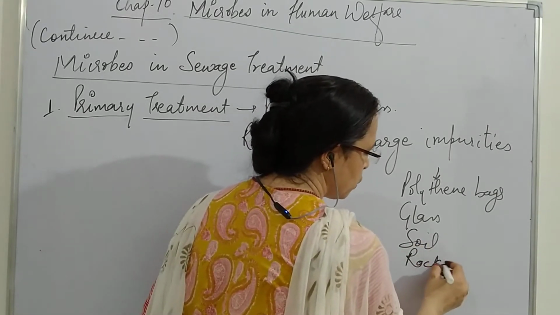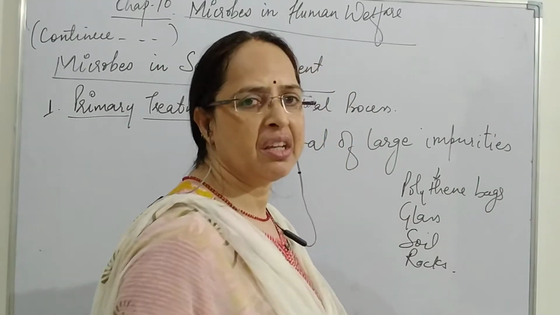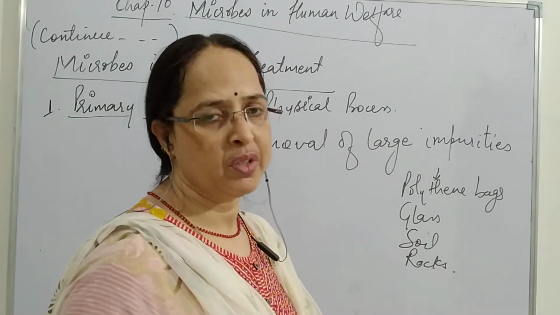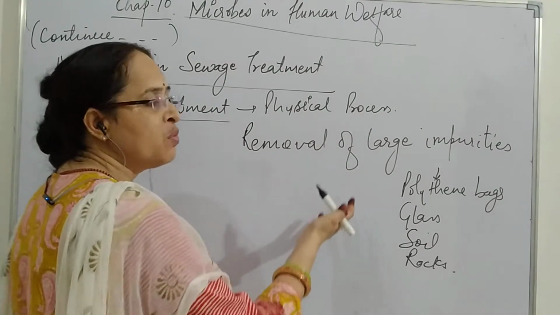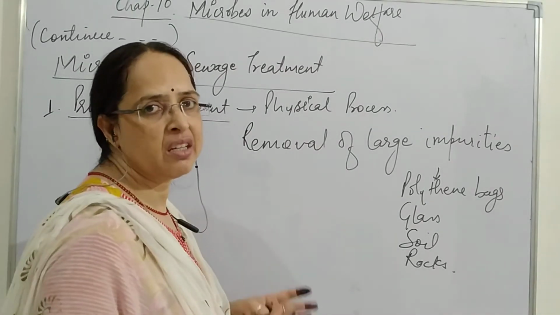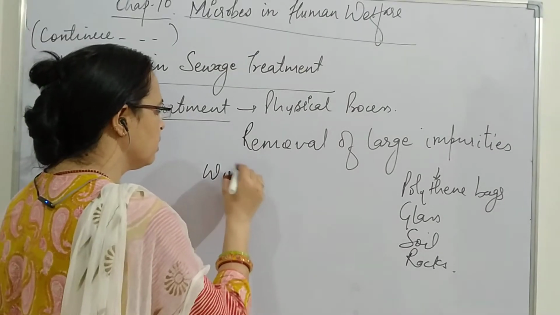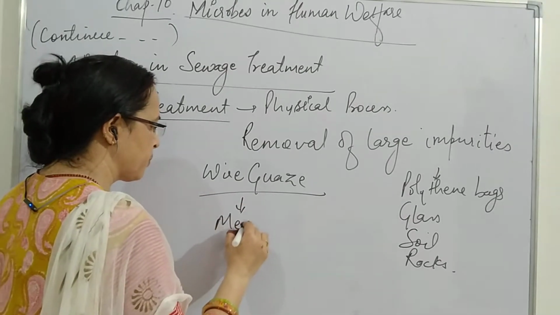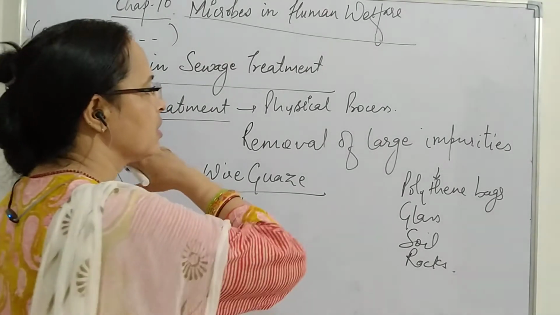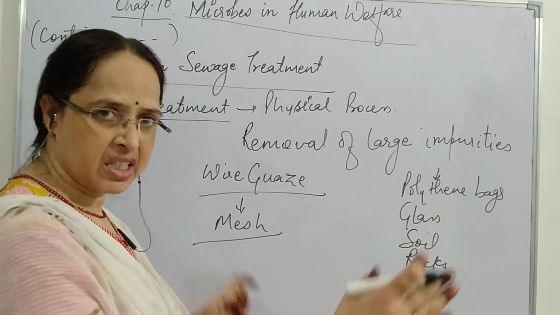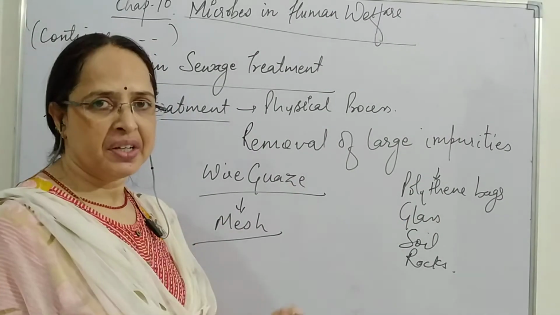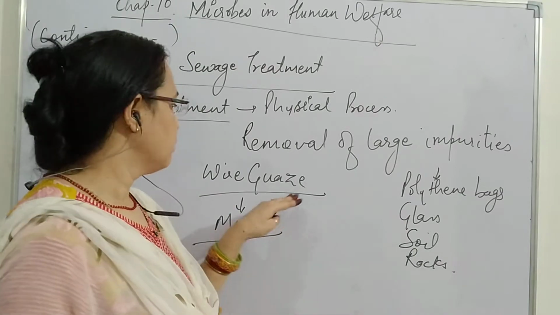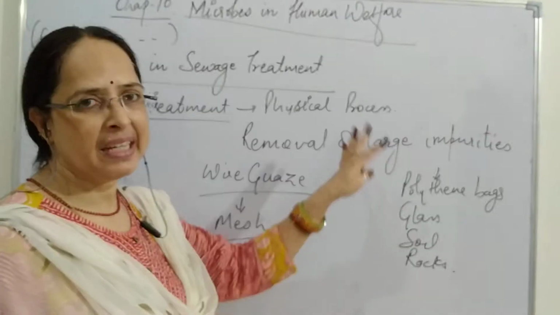rocks or stones, whatever heavy materials are there in the sewage, these are removed. Now how is it removed? The removal of these impurities is done by using a wire gauze, which is also called a mesh, through which the complete sewage water is passed, so that the maximum quantity of insoluble material comes out and is removed from the sewage.